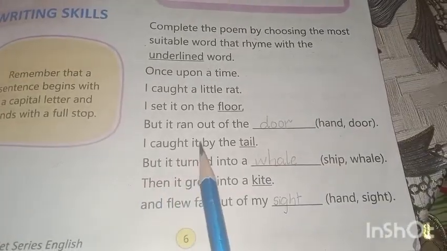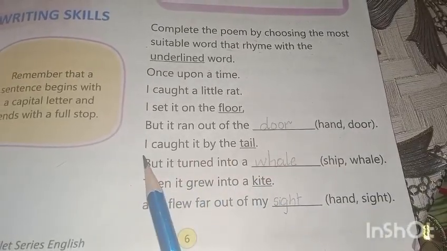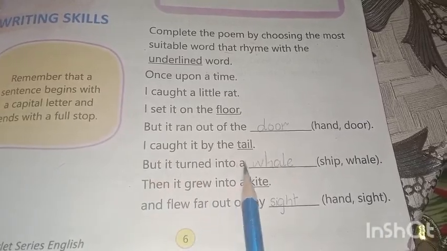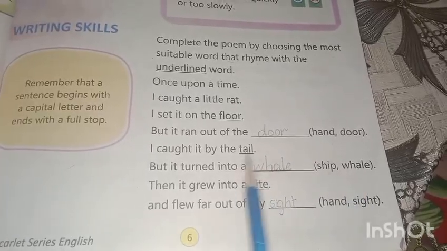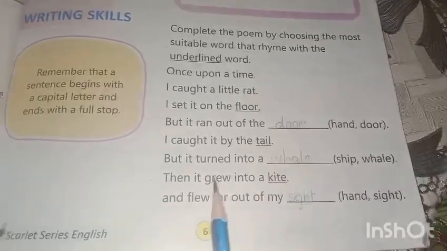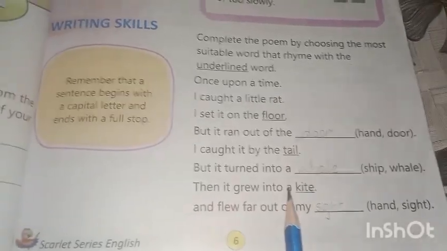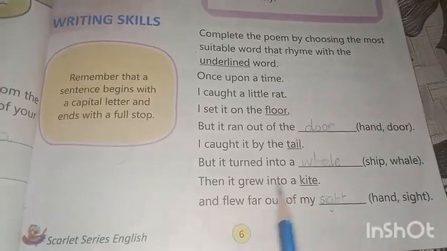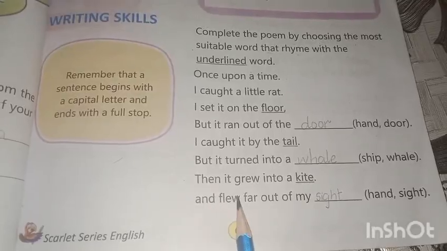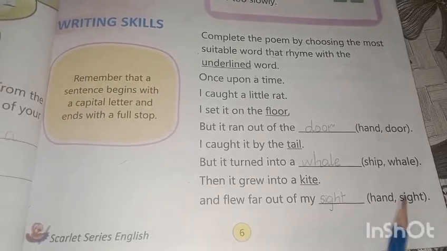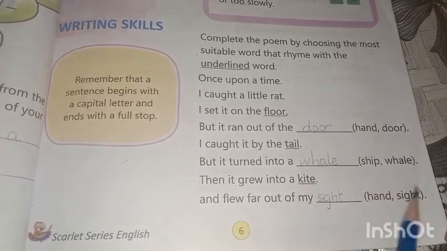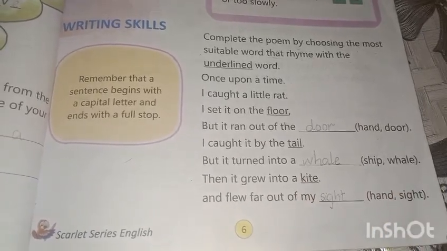I caught it by the tail, but it turned into a dash. Tail, ship, whale. Tail, whale. So we write whale. Then it grew into a kite. And flew far out of my dash. Kite, side. So we write side.